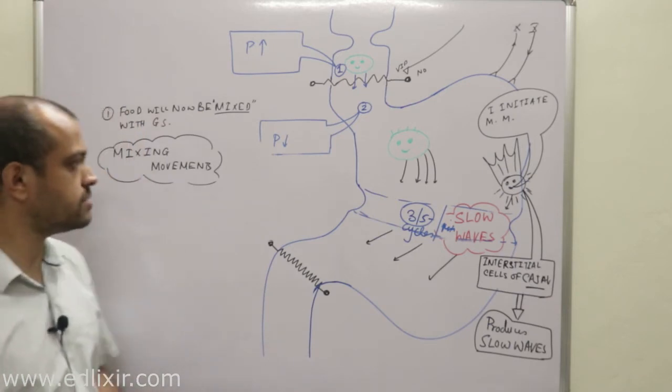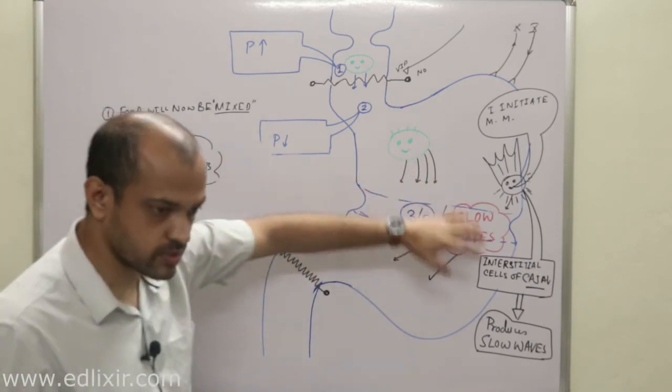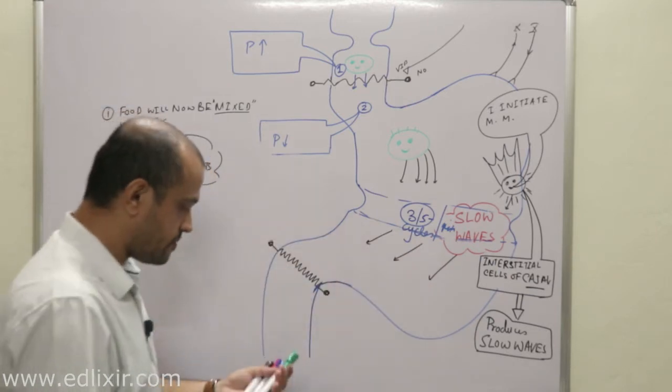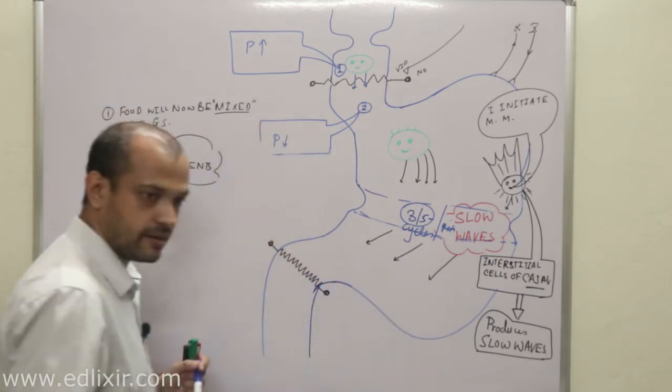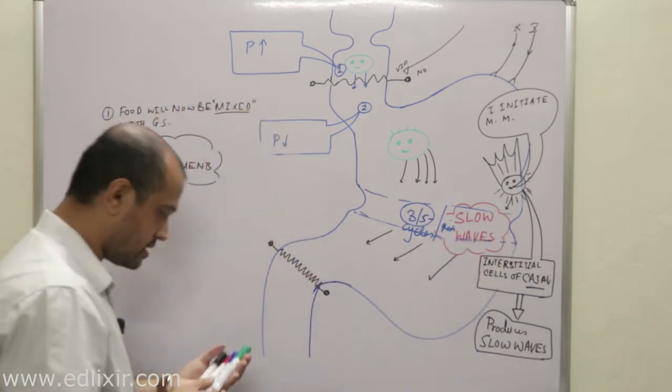Okay, clear? This slow wave induced muscle contraction of the stomach now approaches the pyloric area. This ring of contraction now approaches the pyloric area.